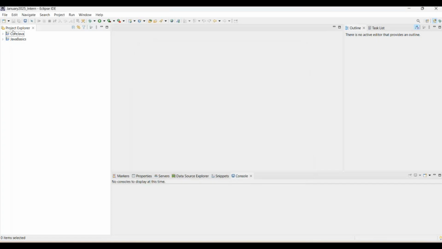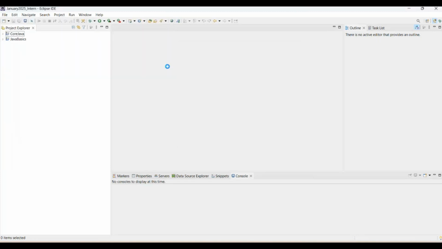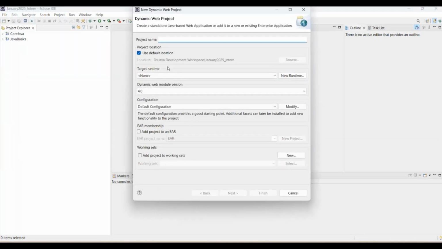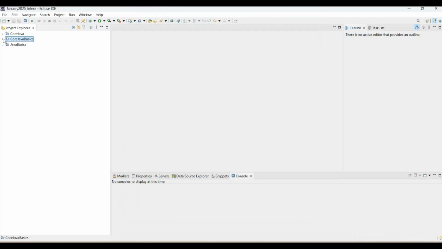But in my case, I'm able to see dynamic web project directly. That's why I'm choosing file, new dynamic web project. And the application name I'm giving here is core Java basics. Simply click on finish. See, it will go ahead and create the application, right?